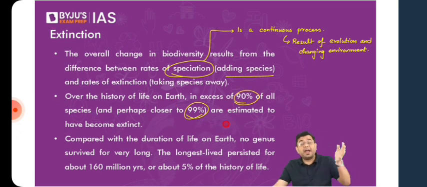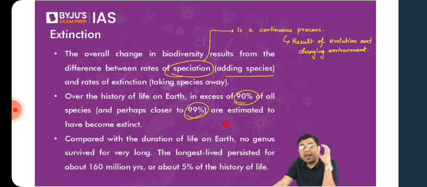So over the history of earth, in excess of 90% of the species, or close to 99%, are estimated to have gone extinct. Now there have been various different sudden changes which have happened across the earth's ecosystem going back hundreds of millions of years. For example, there have been various different phases of sudden oxygenation, there have been phases of intense volcanic activity, there have been even events of asteroid collision. So they have at one point of time and at one go, managed to eradicate a large number of species. So that is what we refer to as mass extinction. Where at one go, the majority of the species found in a region suddenly become extinct, that is what we refer to as mass extinction.